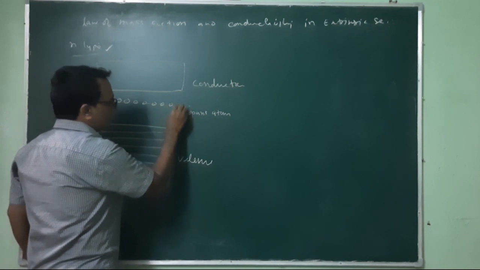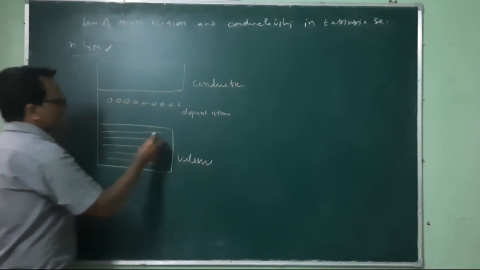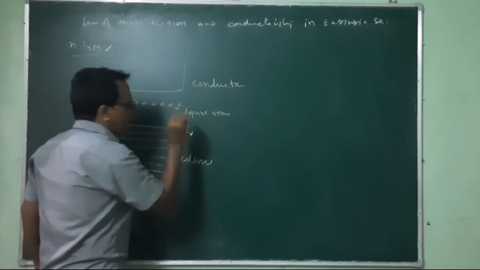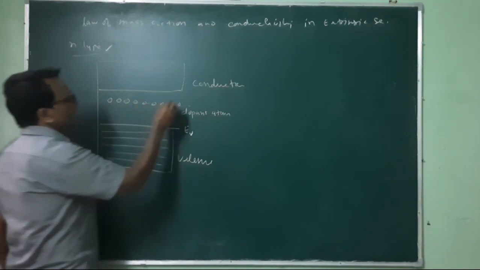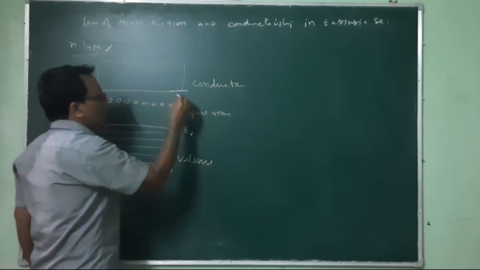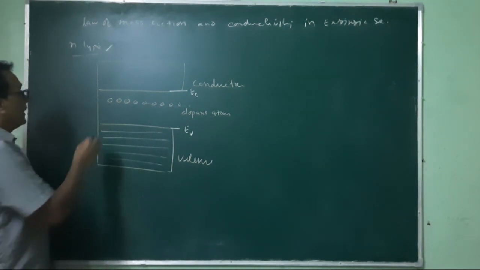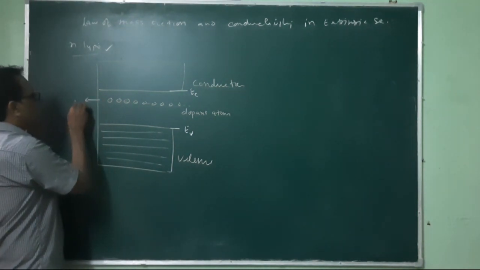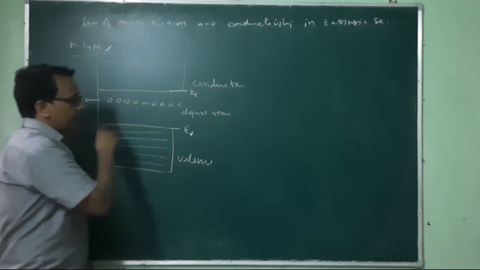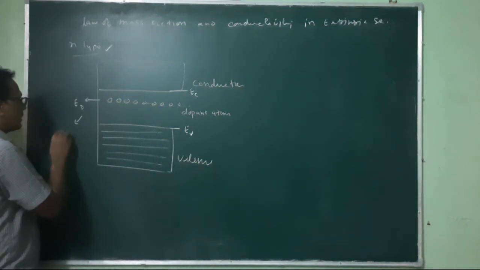And as far as that energy is concerned, this energy is known as Ef, the valence energy level, and this is the bottom of that conduction band. It is represented by Ec, and this can be represented as Ed, where D stands for donor. Why is this known as a donor? Let us see.